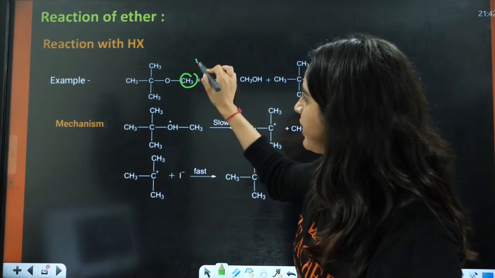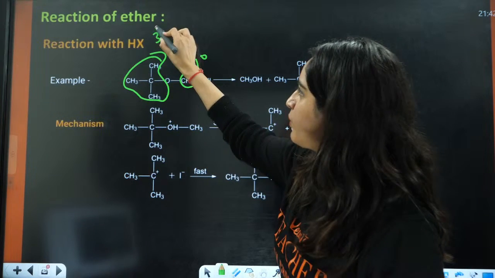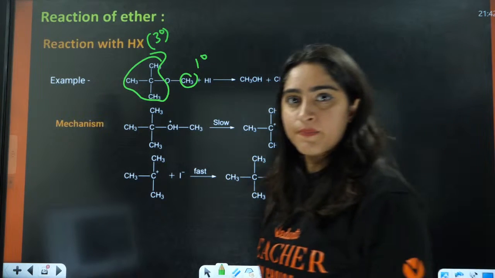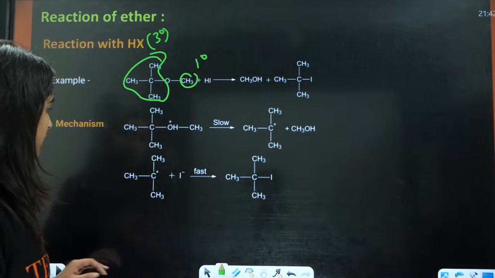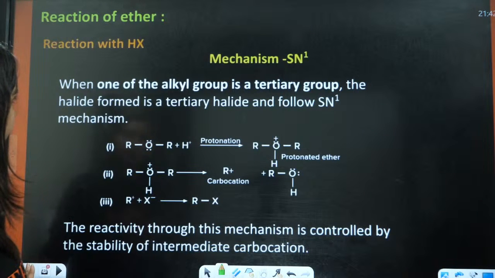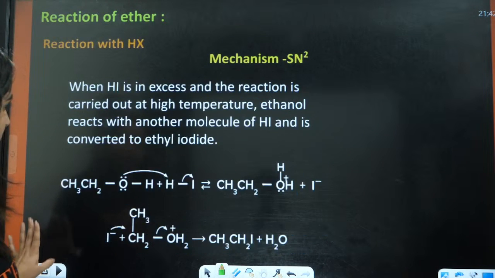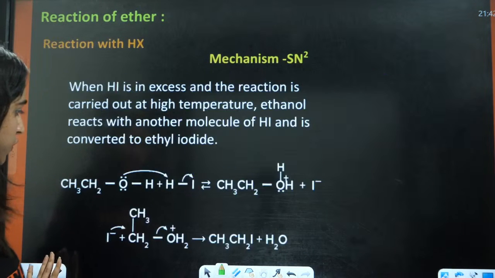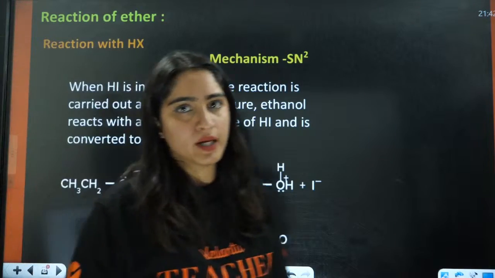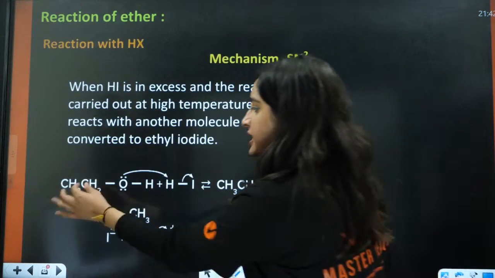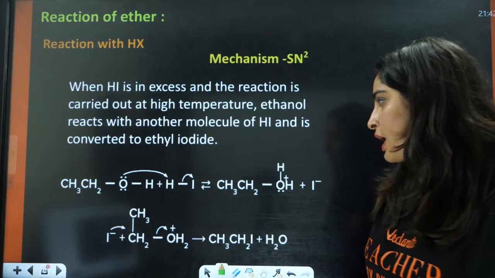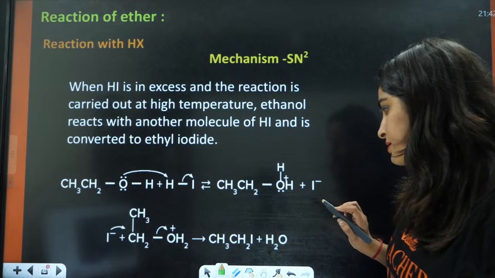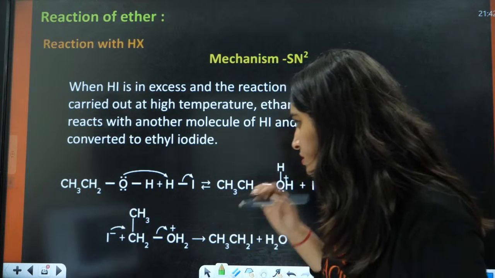Here you have 1 degree and here you have 3 degree. So in this case, tertiary is present here. This is for tertiary. I'll do one question for this one. Let us take this example only. You have CH3, CH2, and this is H. So in this case, what will be formed? This is alcohol.